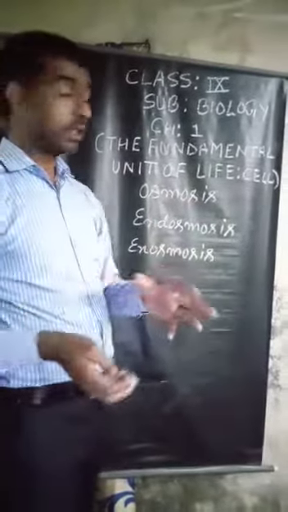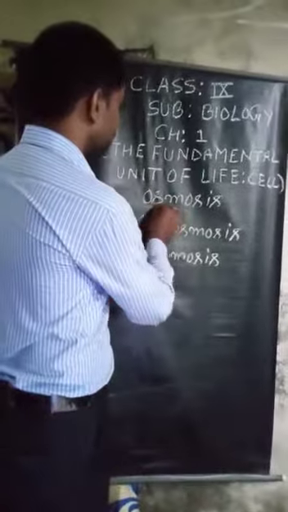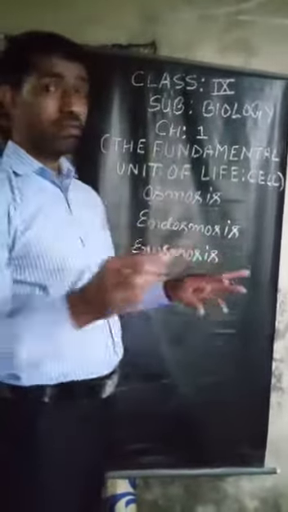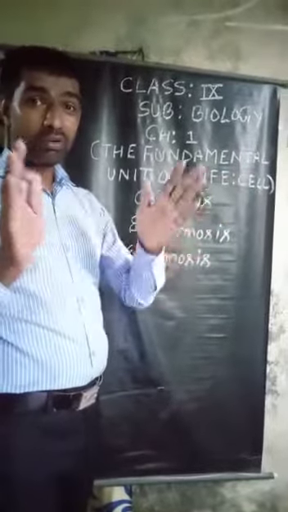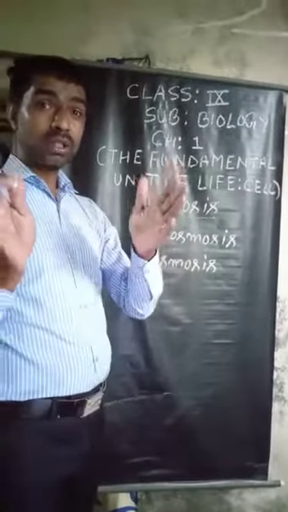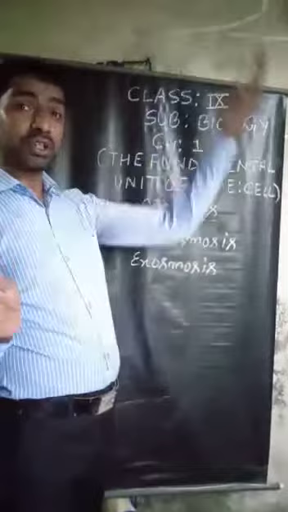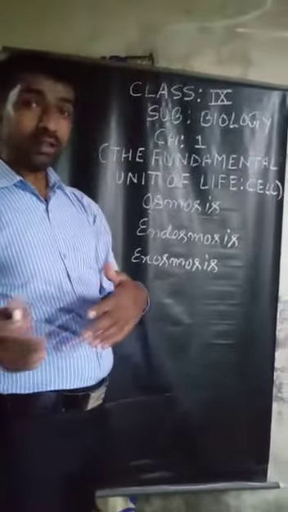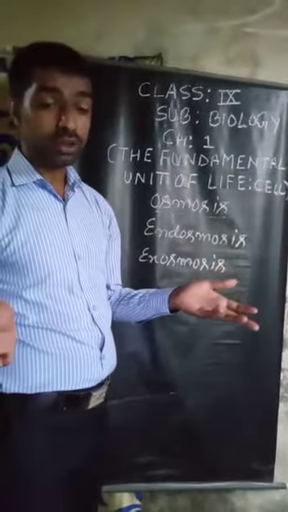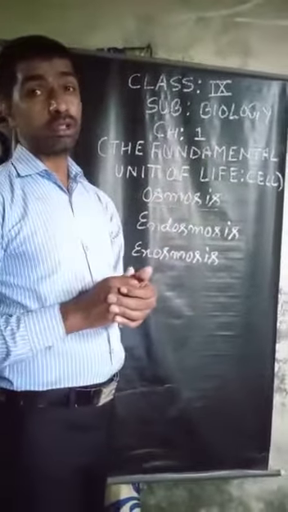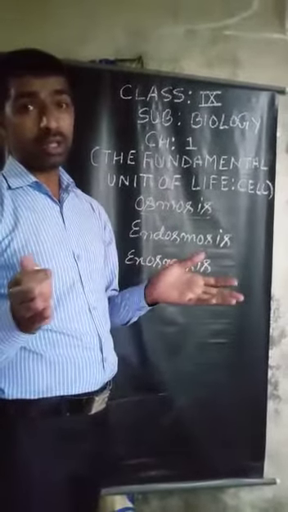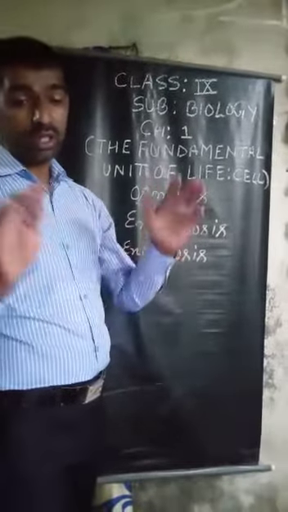Once again, try to understand my topic, osmosis.